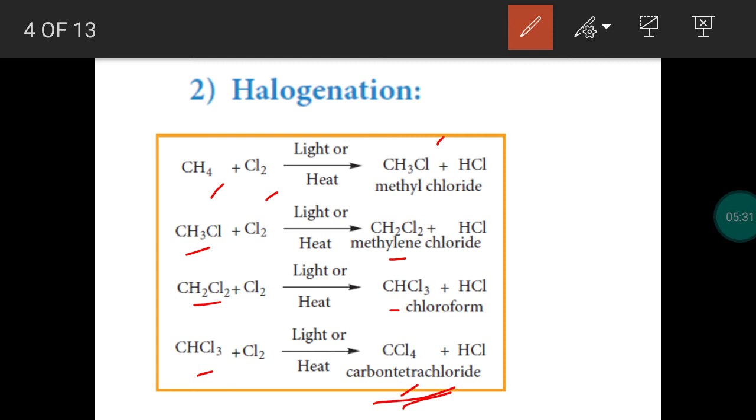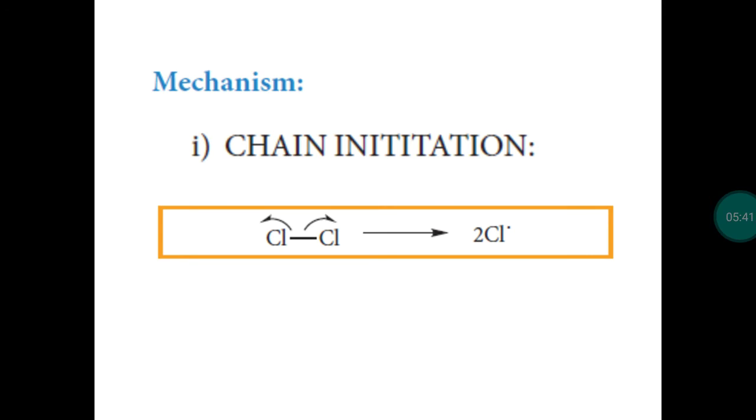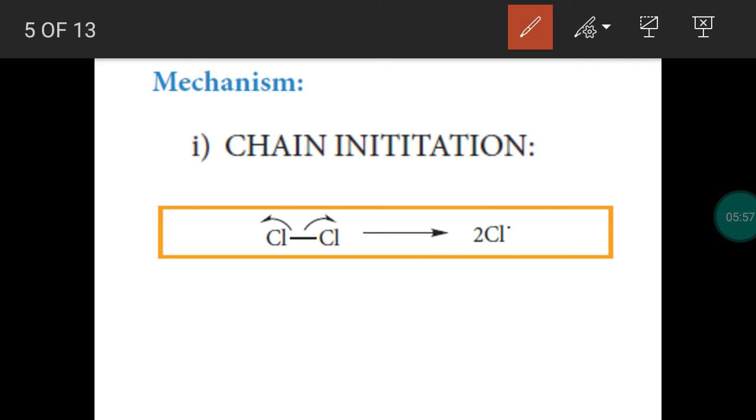We have to study the mechanism. This is followed via the free radical substitution mechanism. In the free radical mechanism, there are three common steps: chain initiation, chain propagation, and chain termination. So three common processes: initiation, propagation, and termination. First, take the initiation step.